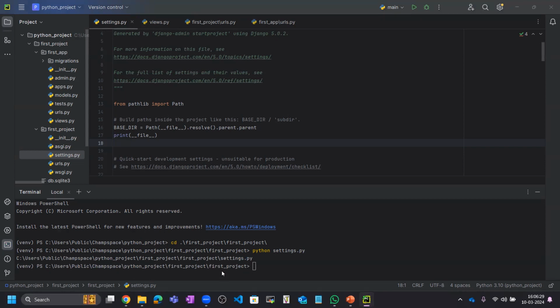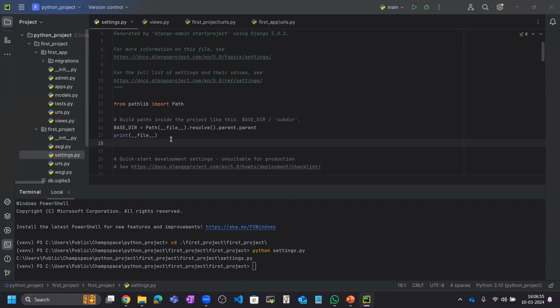Okay, the settings.py file's actual path is this. Inside the users, public, change space, we have the first project Django project. Inside that we have another smaller folder, first project, and inside that we have settings.py. So this is important for printing the full path of any file in your Django application.